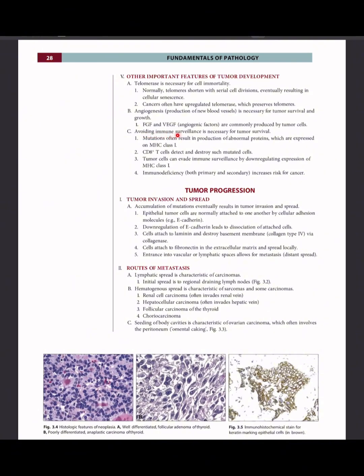Avoiding immune surveillance is necessary for tumor survival. Mutations often result in production of abnormal proteins which are expressed on MHC class I. CD8 positive T cells detect and destroy such mutated cells. Tumor cells can evade immune surveillance by downregulating expression of MHC class I. Immune deficiency, both primary and secondary, increases risk for cancer.